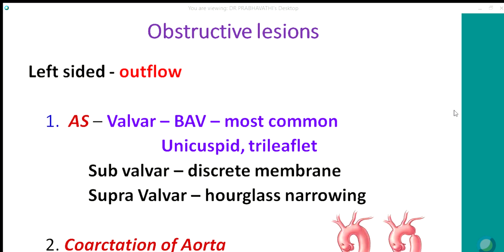Supravalvular aortic stenosis occurs in patients with Williams syndrome. Here, usually there is hourglass narrowing of the sinotubular junction. Rarely there can be a membrane, or sometimes diffuse hypoplasia of the ascending aorta. So these are rare causes for LVOT obstruction. Coarctation of the aorta is narrowing at the level of the descending thoracic aorta, just below the left subclavian artery.